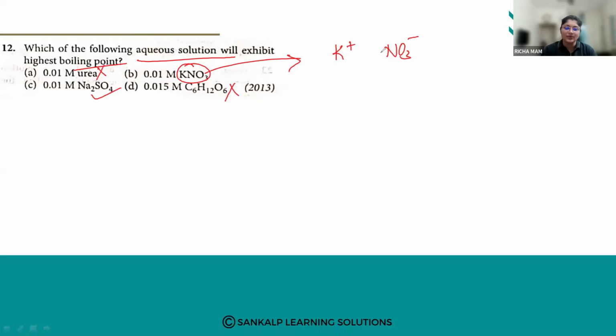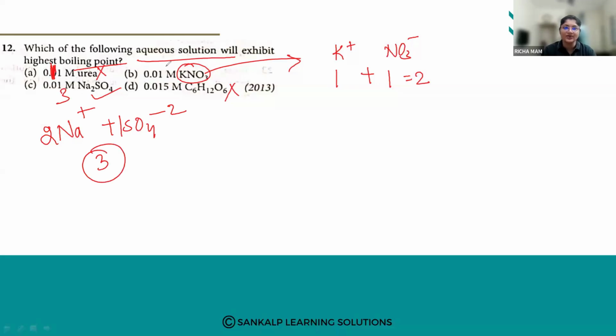For urea the value will be 1, so the number of ions here will be 1. Then KNO3 is how much? KNO3 is 2: K plus is 1 and NO3 minus is 1. And for Na2SO4, there are 2 Na plus and 1 SO4 2 minus, so this is 3 ions. So this is 3 ions, this is 2 ions, and this is 1.